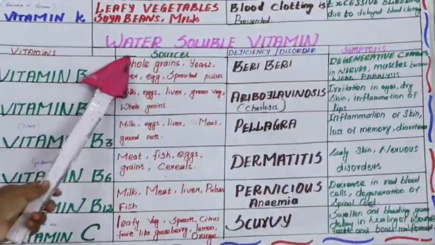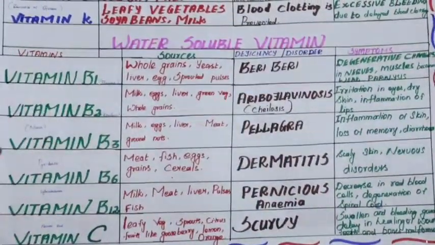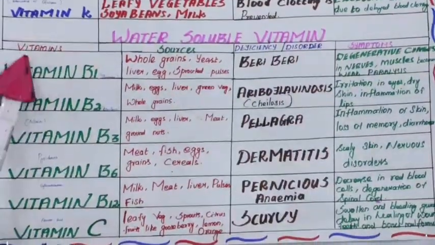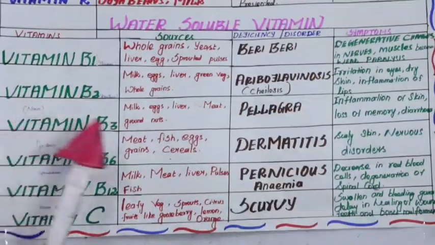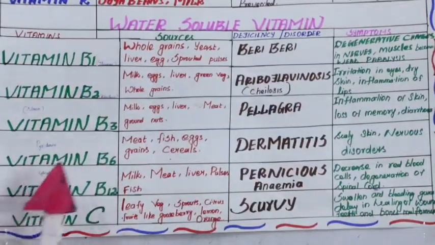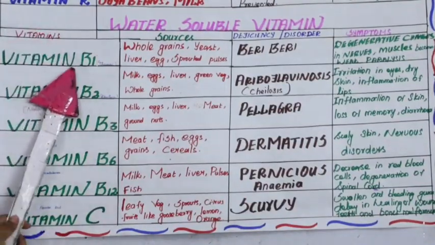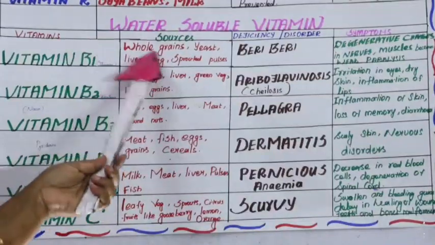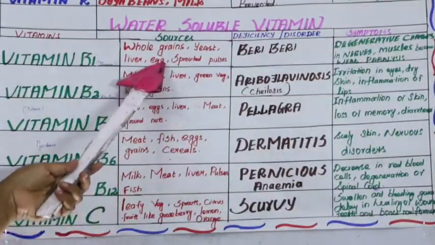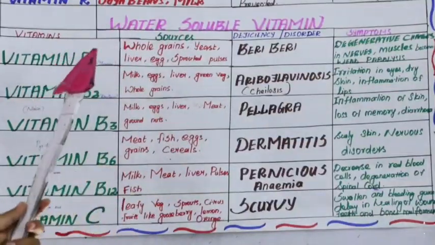See, the next type is water soluble vitamins. Water soluble vitamins are vitamin B and vitamin C. Under vitamin B, you have to see vitamin B1, B2, B3, B6 and B12. Then vitamin C. See vitamin B1, thiamine. It's rich in whole grains, yeast, liver, egg, sprouted pulses. Sprouted pulses means what? Germinated pulses.